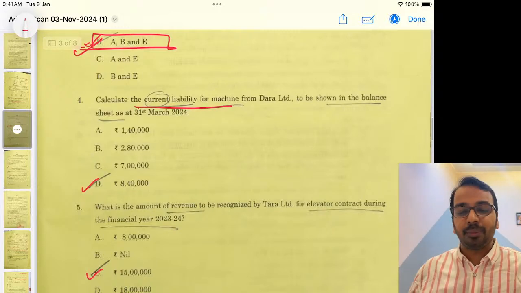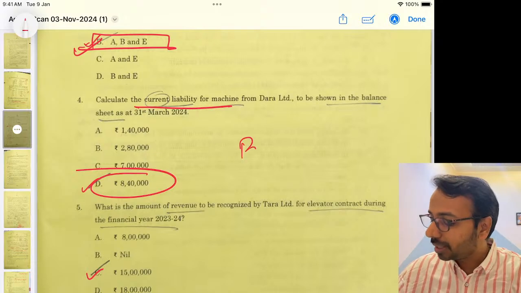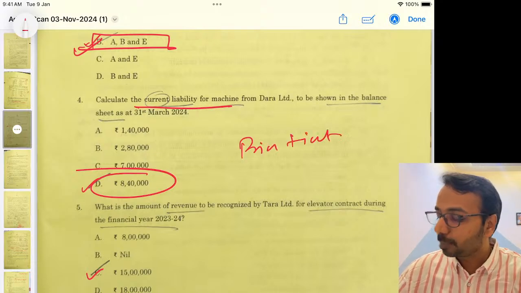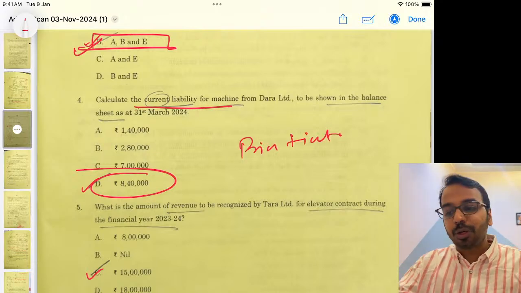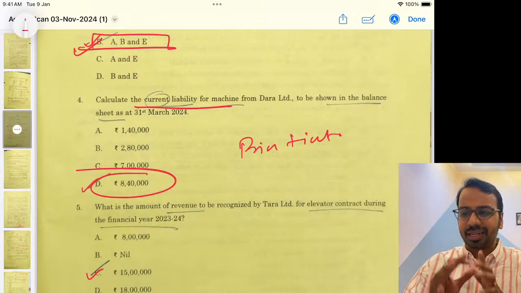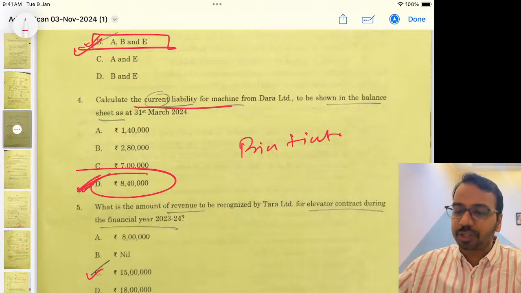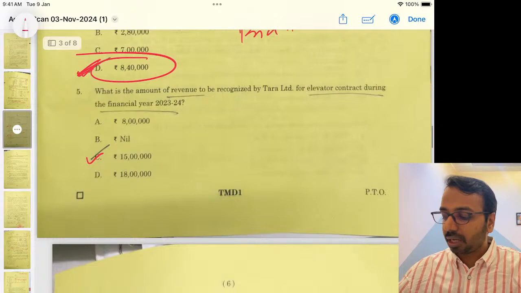How much should be current liability? Again, there is a blunder here, because the lease rentals that you pay comprise principal plus interest, and only the principal component should be your current liability. Now they have not given the interest rate, the discounting rate, any of those things. But given the information, 8,40,000 should be the correct answer.